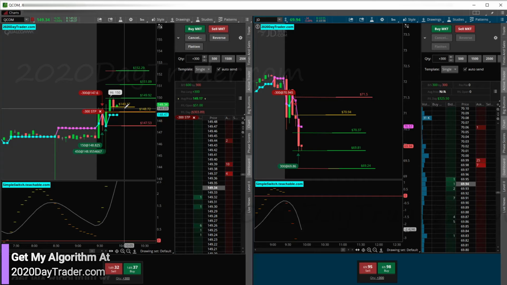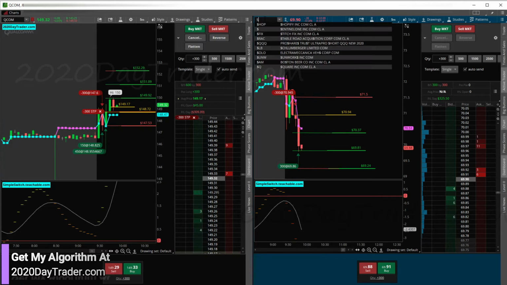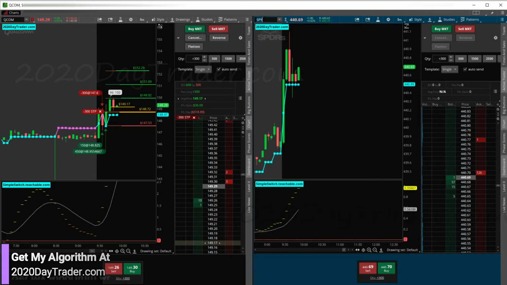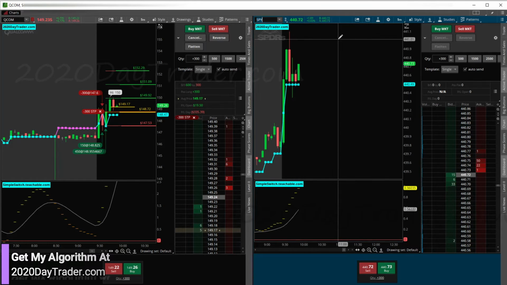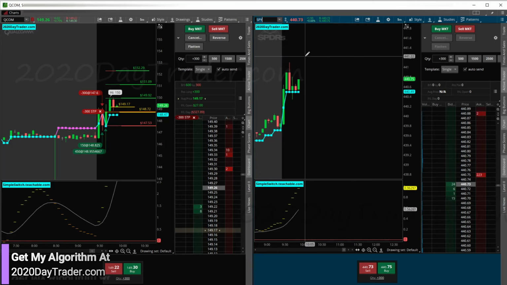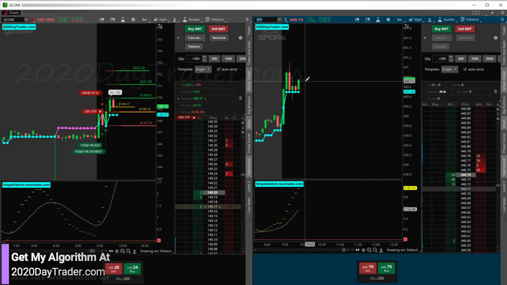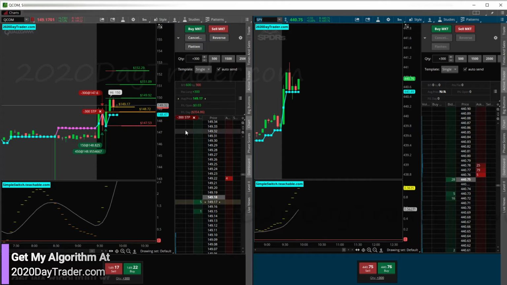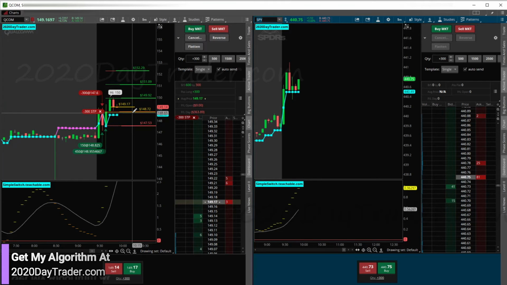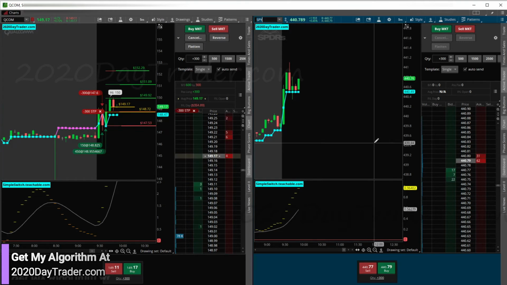And SPY looks like it's going up here. Let's move over there. SPY, we got our big flagpole flagging. Looks like it might want to come up and break that and start to make new highs as well. And QCOM likes to follow it. So we'll see if QCOM is going to continue following this. And hopefully we don't get stopped out before it goes up.